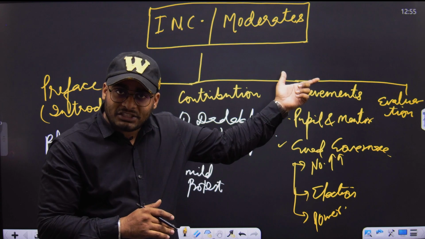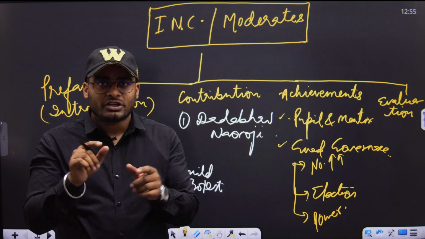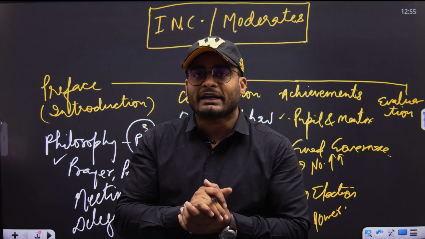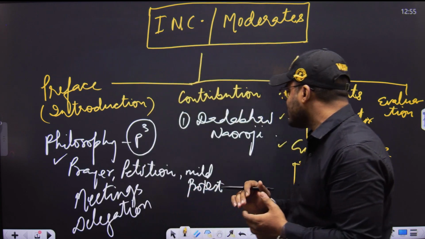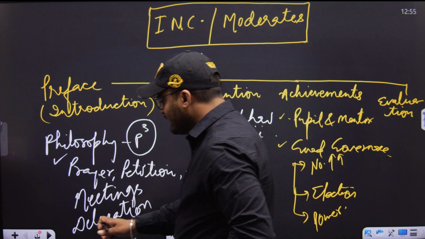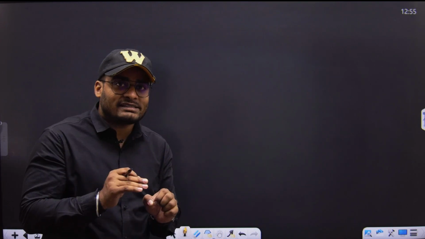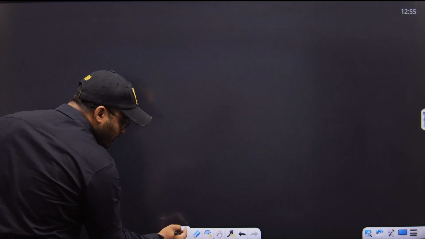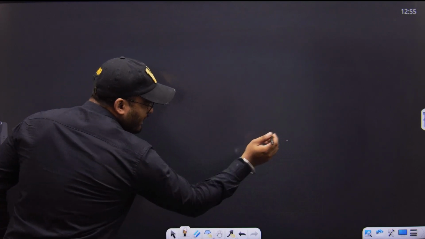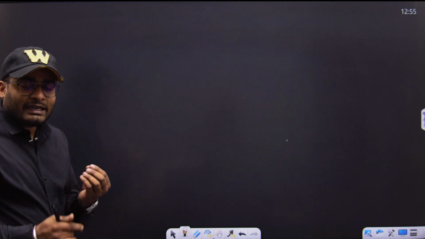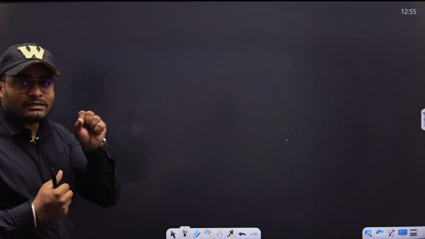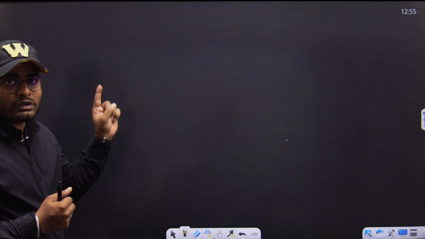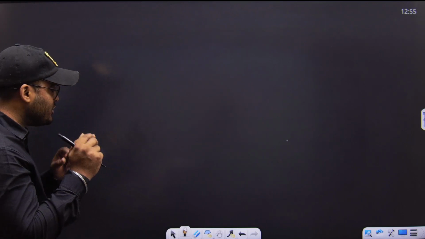So the achievements of the moderates are, in detail and in a broader perspective, very important for the Indian cause. Now, if we need to evaluate the contribution of the moderates and analyze where it stands in the broader perspective of India's freedom struggle, we will only be able to do this once we are aware that in reality they got something, they achieved something. So let us very quickly understand what they really achieved.